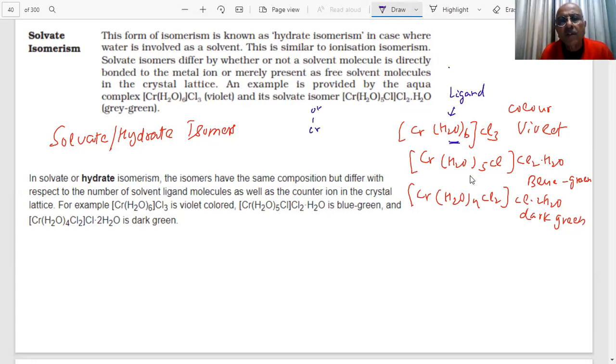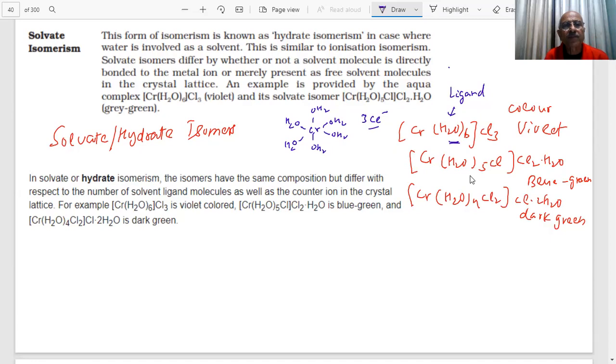In this, you have something like this, student: OH2, OH2, OH2, OH2, OH2. These are 6 water molecules bonded with this, and you have free 3 Cl minus in this case. But what happens here? Now one of the water molecules is coming out of this.